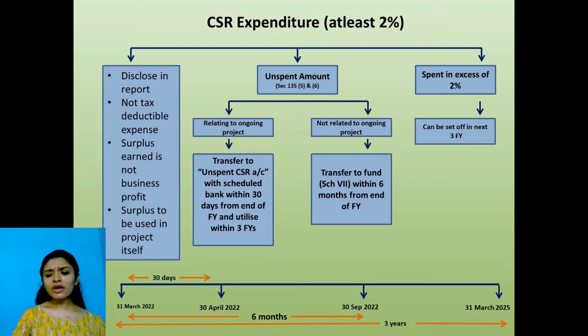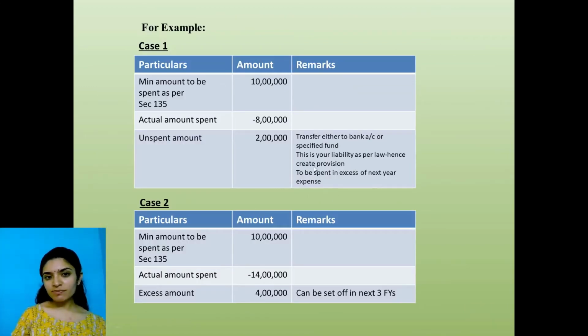Okay. Now, another important thing to be mentioned over here is that because of this particular amendment, let's just look at the accounting side of it. If within 30 days at the end of my financial year, I have to transfer it to a particular account, then there is a small liability attached to me, right? Do I have to create a provision for it? Yes, I have to. In my company's books of accounts, on 31st of March 2022, I have to create a provision for this amount of 2 lakhs, which I have to transfer to a separate bank account.